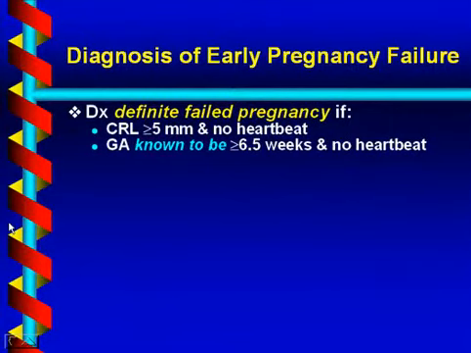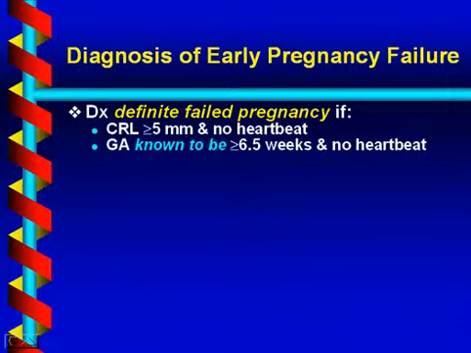There are two situations when I'll diagnose a definite failed pregnancy. One is if I see a crown rump length of 5 millimeters or greater and there's no heartbeat, that pregnancy is not going to make it. There's no need for a follow-up ultrasound.